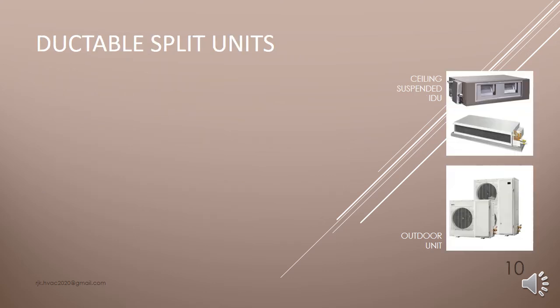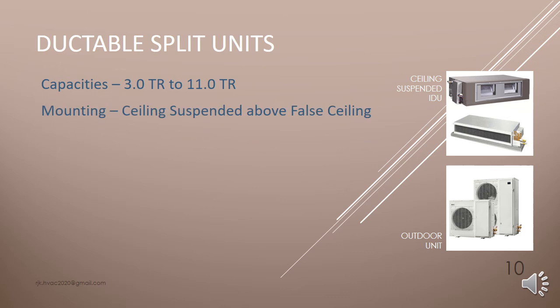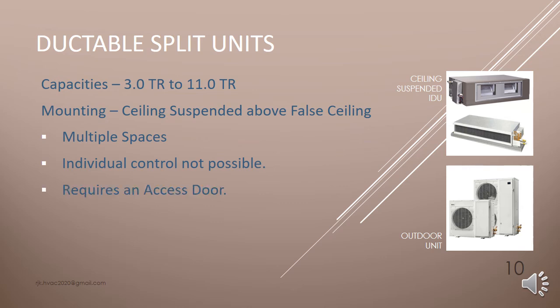Ductable split units. These units are basically high static units compared to the non-ductable units. The capacity ranges from 3 TR to 11 TR. Mounting: ceiling suspended above false ceiling. These units can serve multiple spaces. However, individual control is not possible in this case. Requires an access door to access the indoor units for service and maintenance purpose.